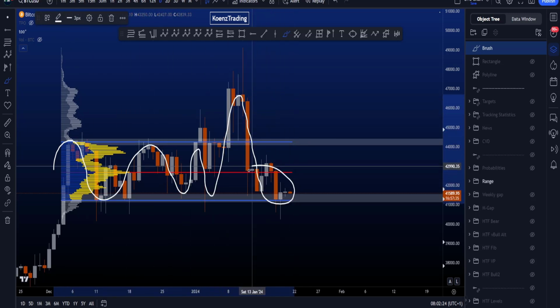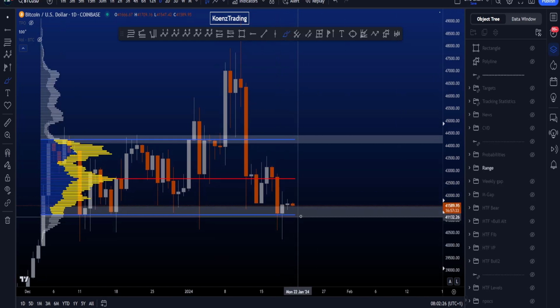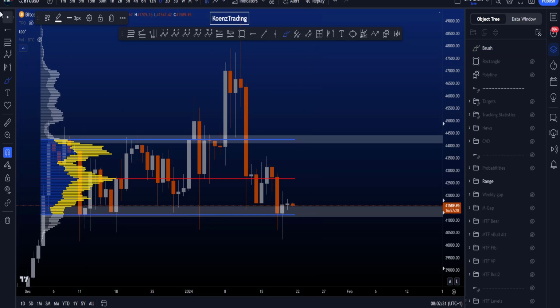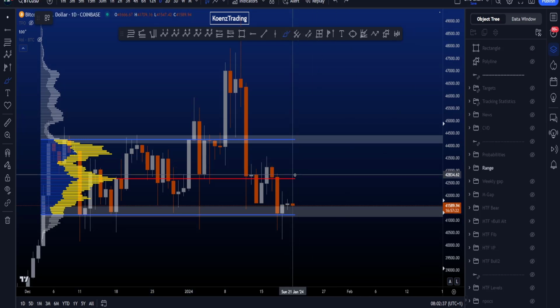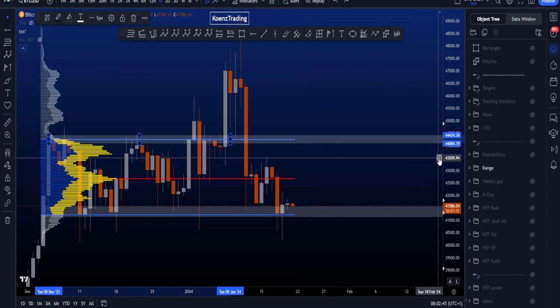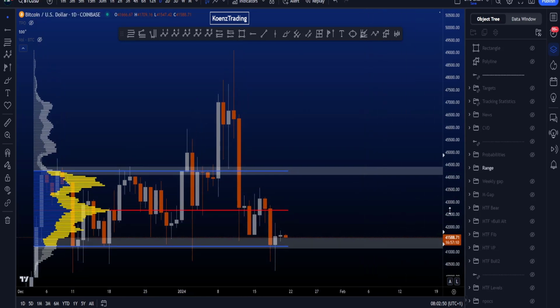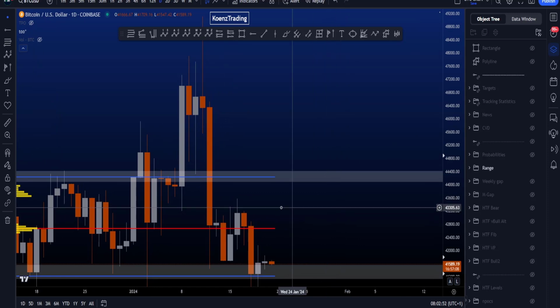And now we are back at the lower end of the range, ranging on top of the value area low and the general support resistance area that we have here, which is sitting between 41.1k and 41.6k. The point of control is sitting at 42.6k, value area high at 44.2k, and the resistance box here is sitting at 44.4k to 44.8k.